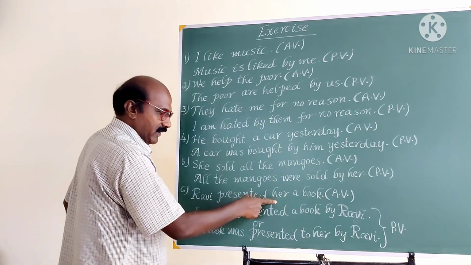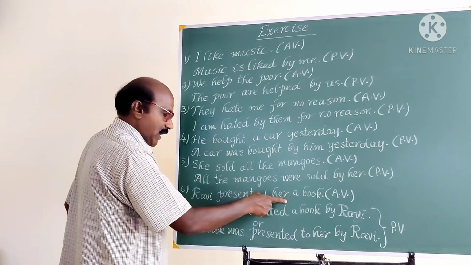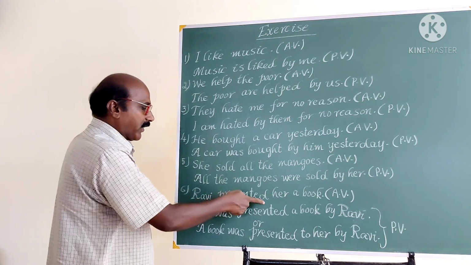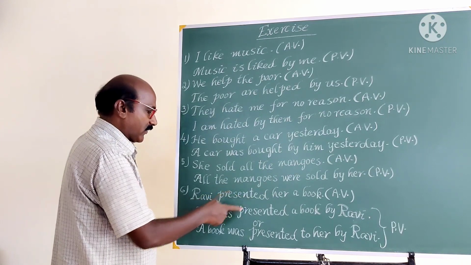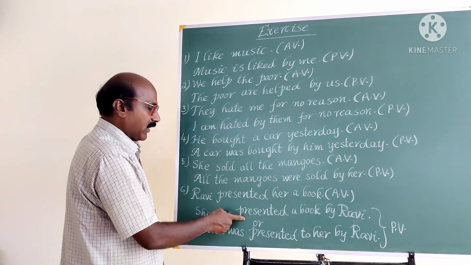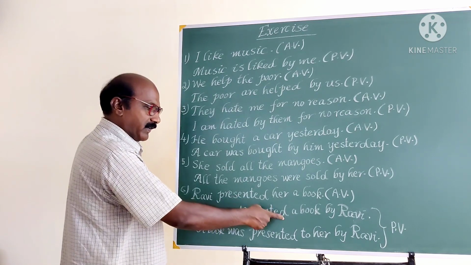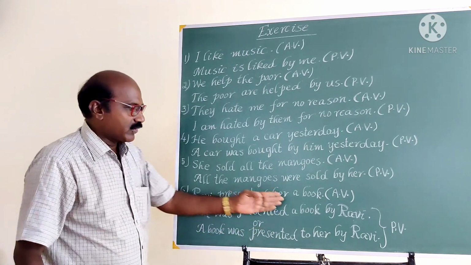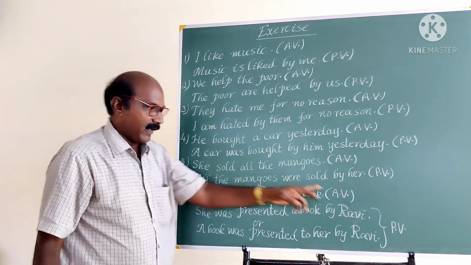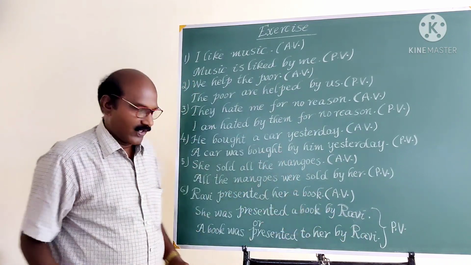Let us take this indirect object first. Her becomes she in the passive voice. She presented. The verb is in past tense, so use past tense be form. She was, then V3, presented. She was presented. She was presented what? She was presented a book. By whom? By Ravi. The noun should be used as it is.